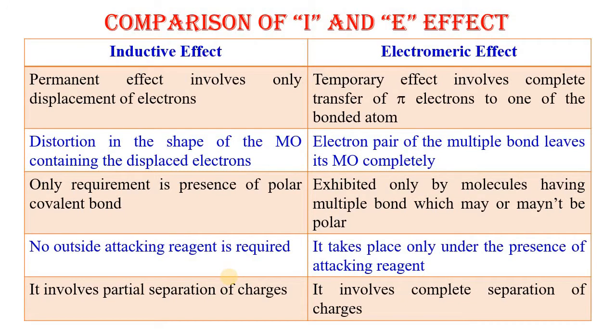Now, comparison of inductive effect and electromeric effect. Inductive effect is a permanent effect and involves only displacement of electrons, whereas electromeric effect is a temporary effect and involves complete transfer of electrons to one of the bonded atoms. In inductive effect, distortion in the shape of the molecular orbital containing the displaced electrons takes place. However, in electromeric effect, the electron pair of the multiple bond leaves the molecular orbital completely.